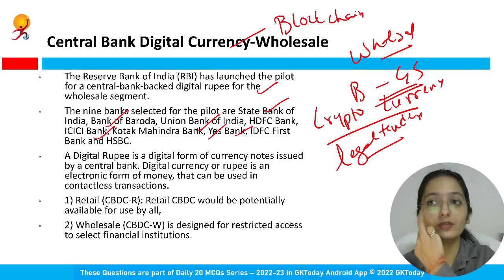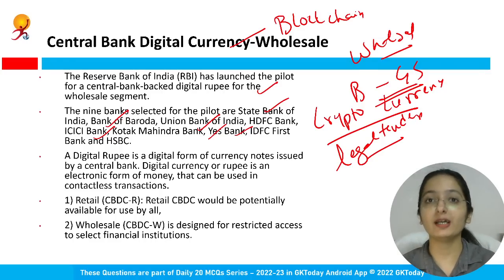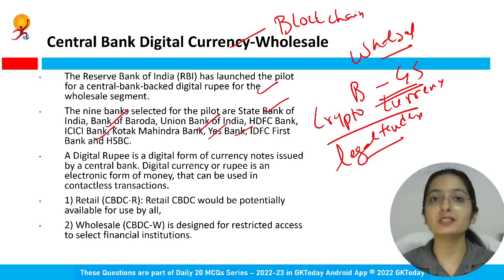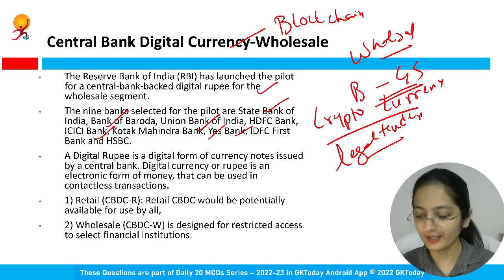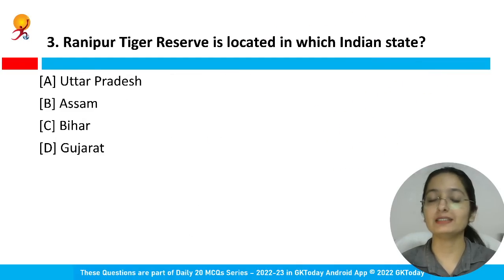When inflation goes up in the market, what does RBI do? It increases the repo rate, right? So these are all the actions that RBI can take. But with respect to cryptocurrency, there is no hold over it. It is not legal tender, right? So it lacks legal tender status, whereas this digital currency has that legal tender status also.